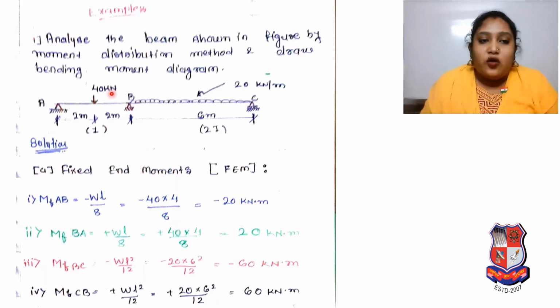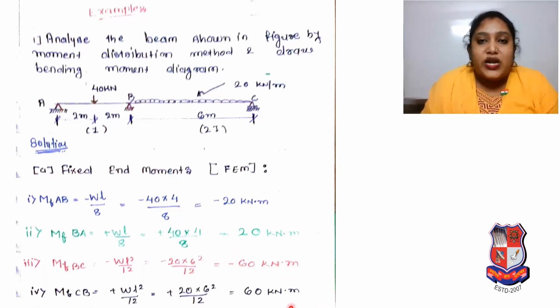So plus 40 into 4 by 8 is equal to positive 20 kilonewton meter. Now for BC, here UDL is there. So fixed end moment at BC will be minus WL square by 12. So minus W, it means minus 20 into 6 square divided by 12. So it will be minus 60 kilonewton meter.